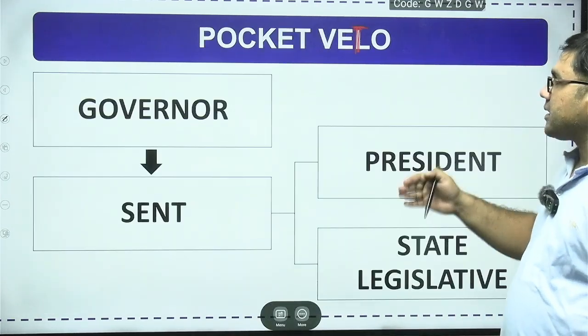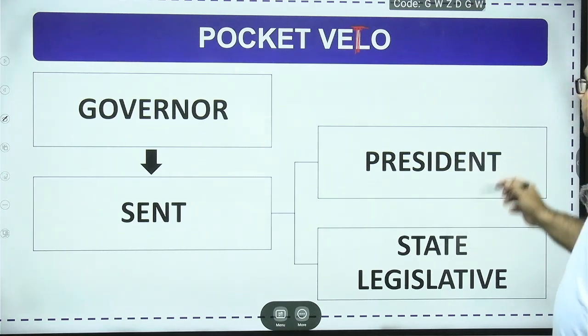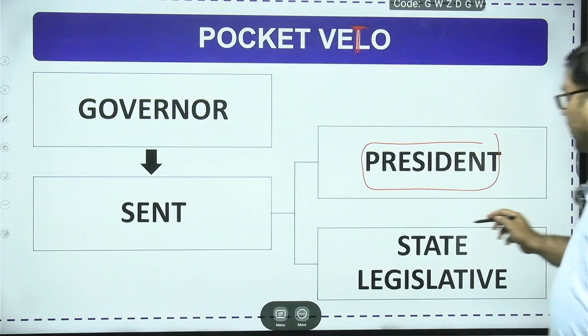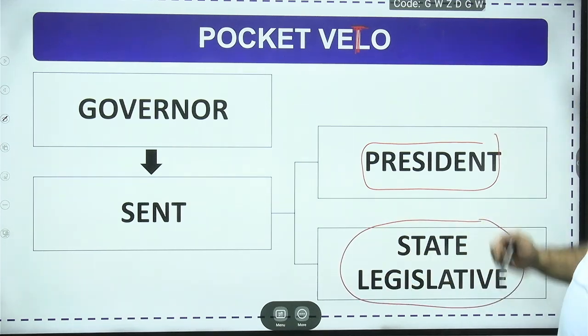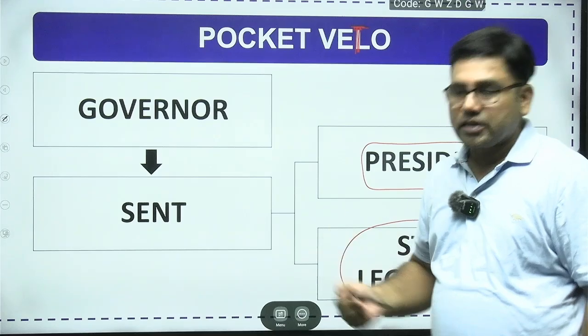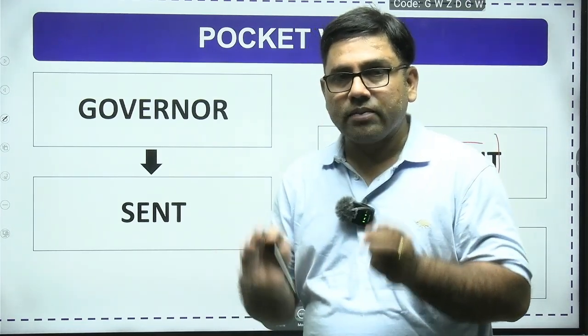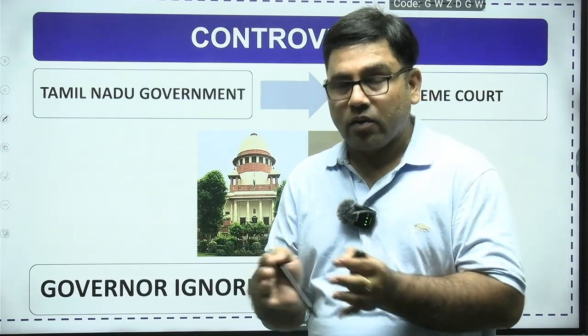So certain bills that went to the governor, he sent to the president, but nothing was happening on those bills. And certain bills were there with the governor, nothing was happening on those bills, dear friend. So, as such, the governor or the president were exercising pocket veto on these bills, dear friend.